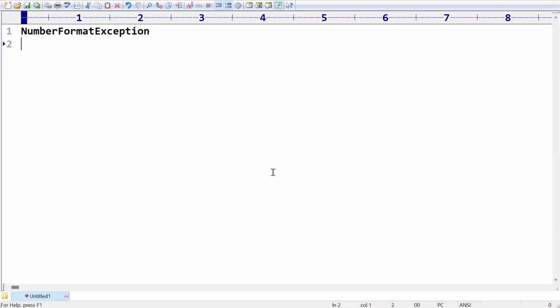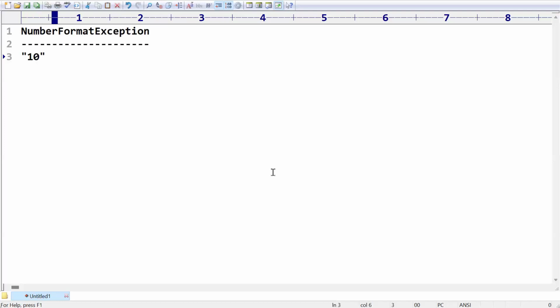What is meant by this number format exception? It is very simple. Generally, we can convert a string into an integer. It is possible because anything within double quotations is called a string, right?